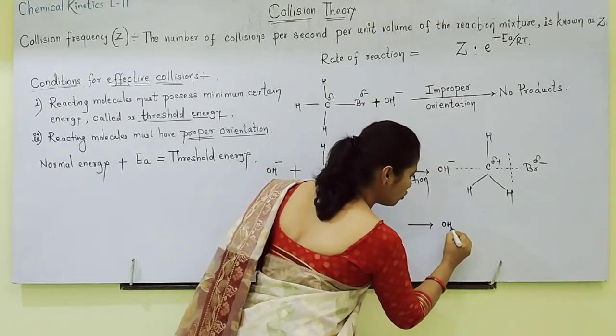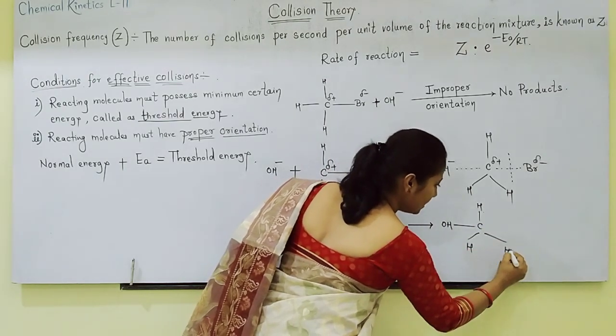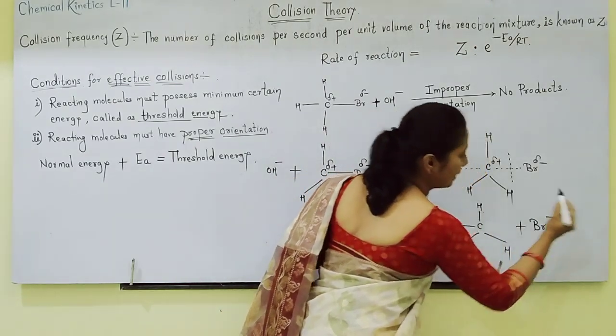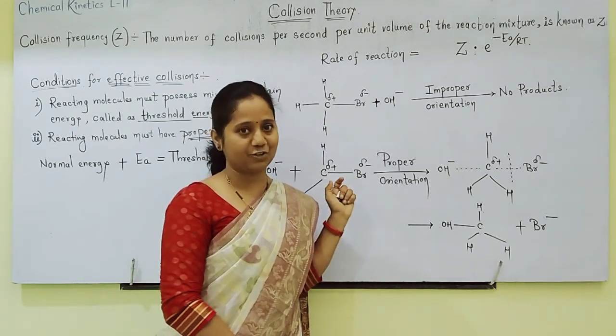So see here, CH3OH is formed, methanol is formed, and Br minus. So products are formed. This is called proper orientation.